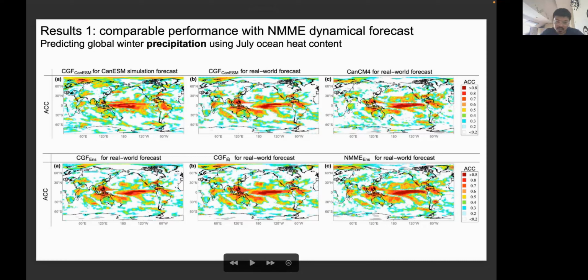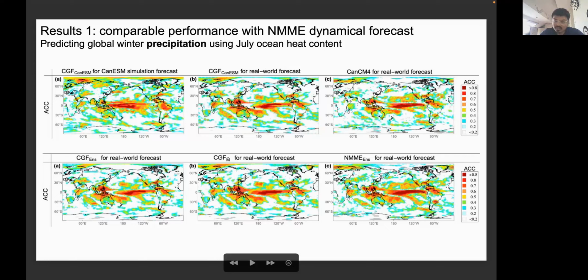For example, if we apply this deep learning model for the model world and for the real world, we see something interesting happening. The model believes that the Maritime Continent is pretty predictable, with a correlation coefficient of around 0.7.